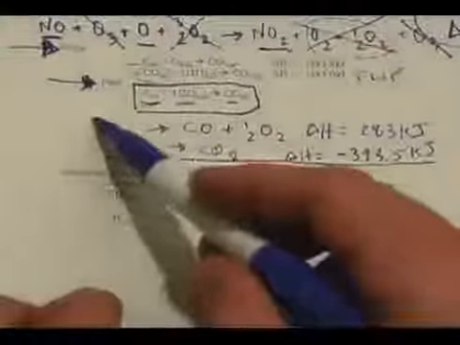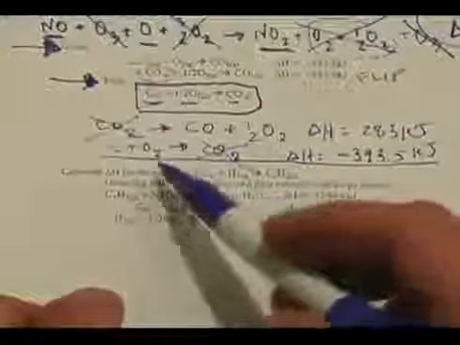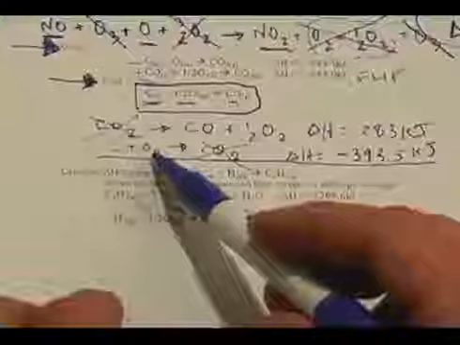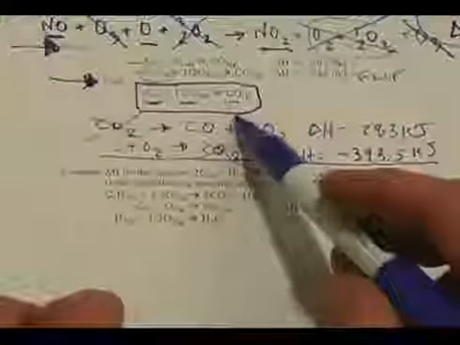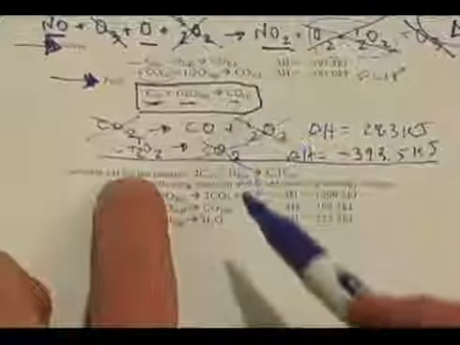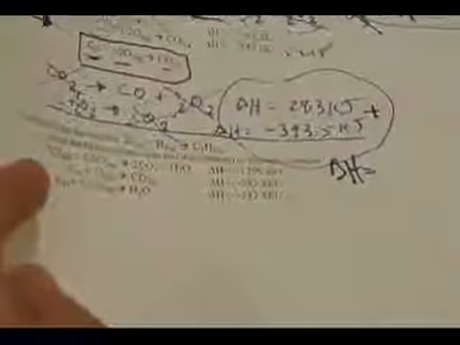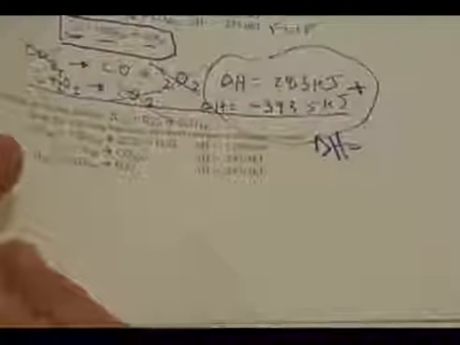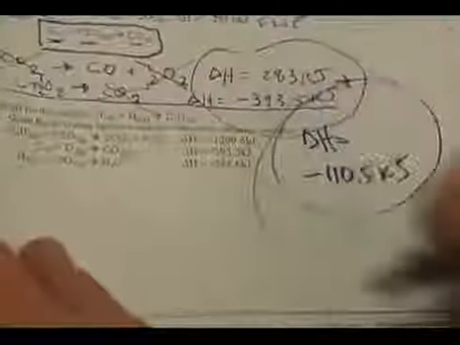And if I add these two reactions together now, notice what's going to cancel out. The carbon dioxides are going to go away, and I'm left with C plus O2 goes to CO plus 1/2 O2. Oh! Look, 1/2 O2 will go away, which leaves me with only 1/2 O2 on this side, which is my goal reaction right here. And so all I'm going to need to do is take these two enthalpies, add them together, and my overall new enthalpy will turn out to be negative 110.5 kilojoules.